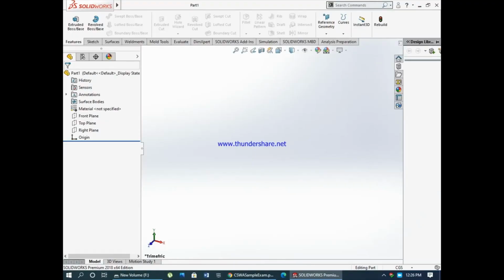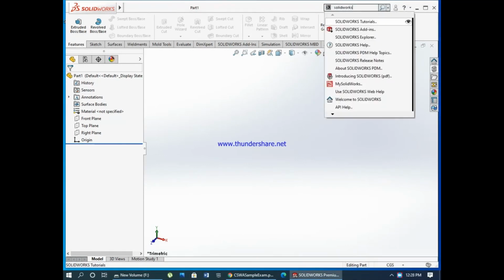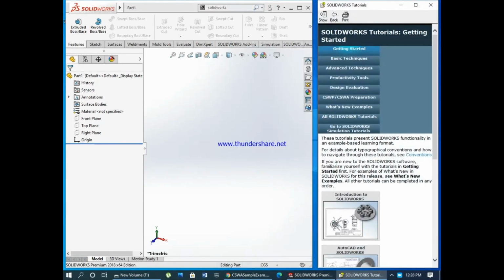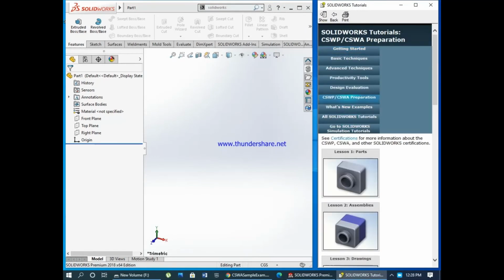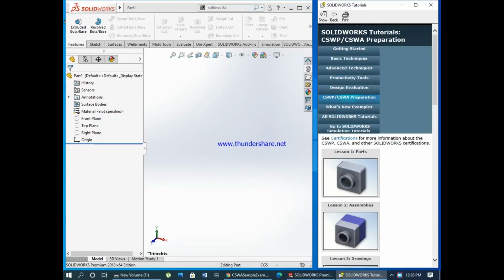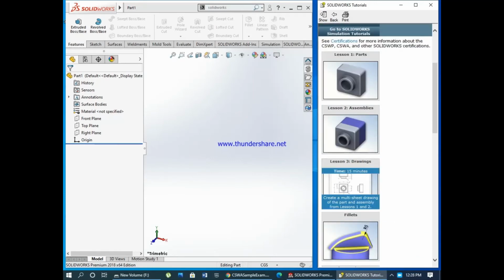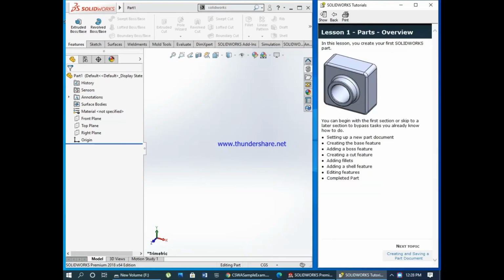Now go to the help tab. We are going to the SolidWorks tutorial here. In the search bar, go to the CSWA CSWP preparation. You can see the lessons here: parts, assemblies, drawings. You can click on any of them and try it yourself. You need to prepare for a minimum of 6 months to get familiarized with the SolidWorks software.